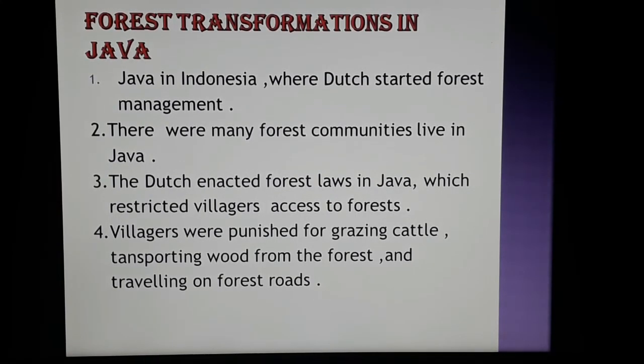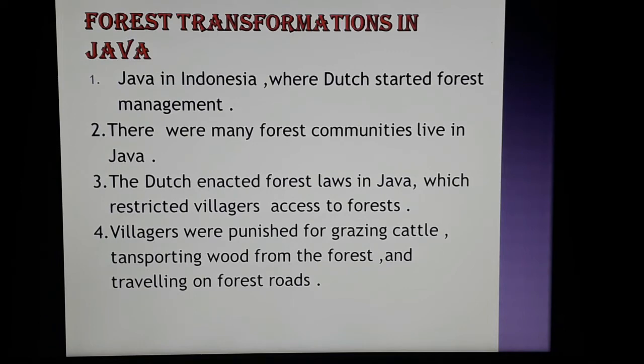The question is, explain the forest rebellion in Java. The first point: Java is in Indonesia, where the Dutch started forest management. Second point: many forest communities lived in Java.